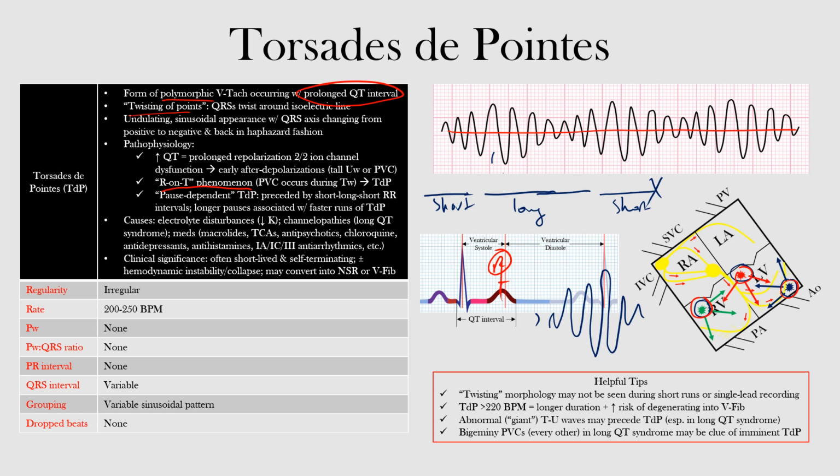We mentioned a number of causes, and clinically, remember, this is short-lived and self-terminating, but it can be associated with hemodynamic instability and collapse. It can convert back to normal sinus rhythm or degenerate out into VFib. Now, obviously, this rhythm is irregular. The rate often tends to be between 200 and 250 beats per minute. There's no P waves. We can't make anything out. Because there's no P wave, we don't have that P to QRS ratio and no PR interval. The QRS interval, because it's originating from multiple different foci, we said it can be variable. In terms of grouping, it's a variable sinusoidal pattern that we saw here, okay? And there will be no dropped beats.